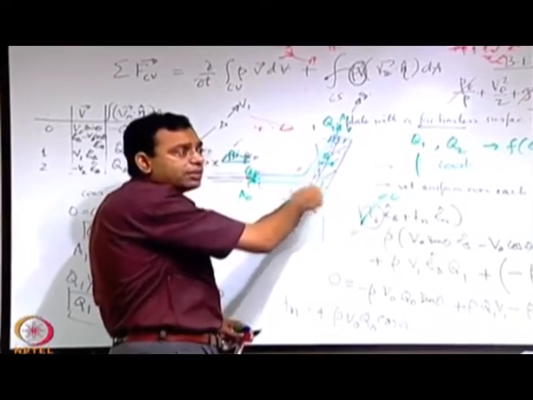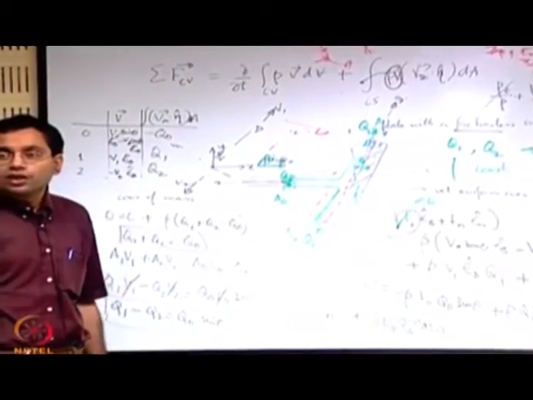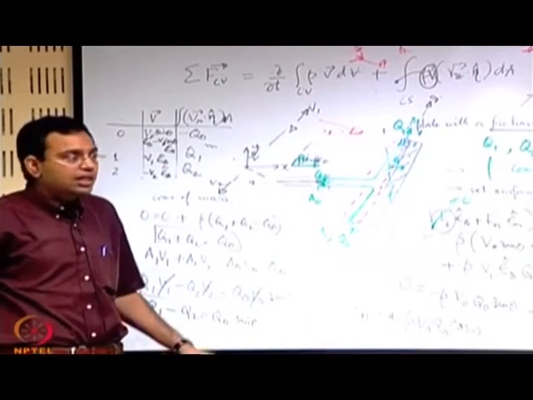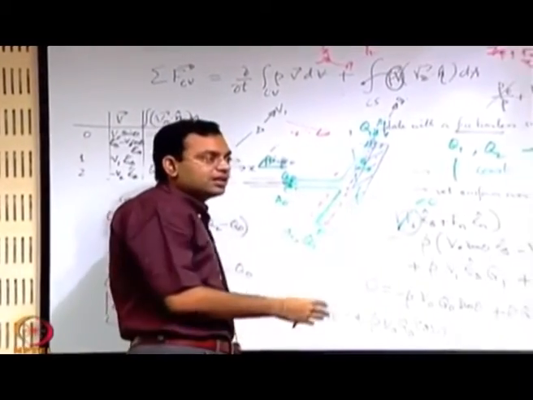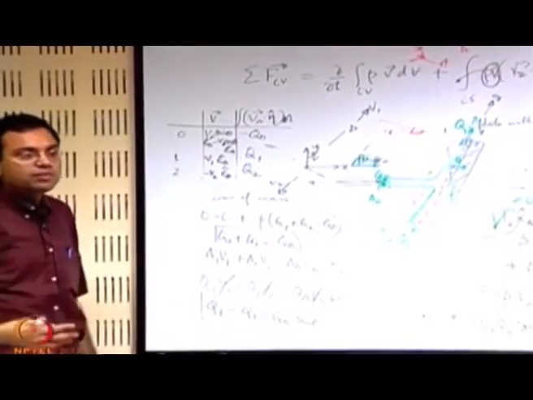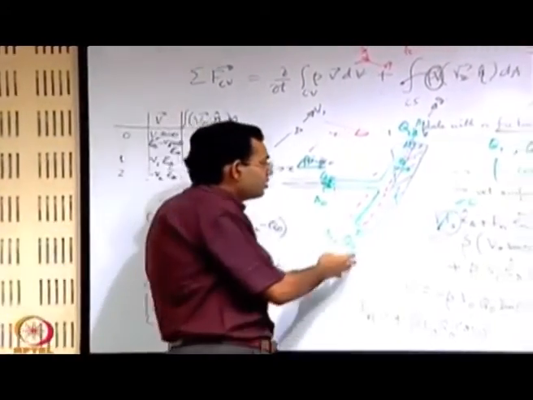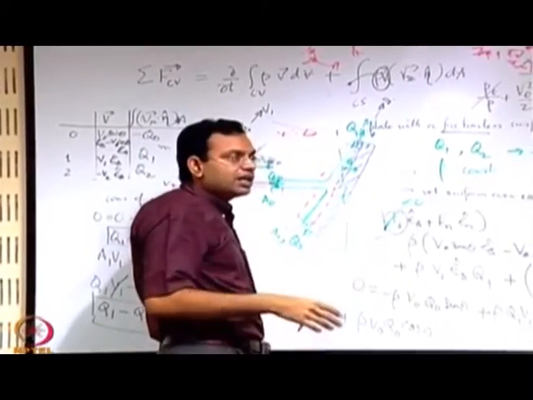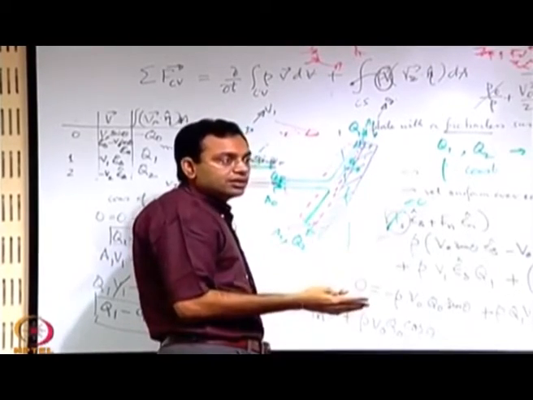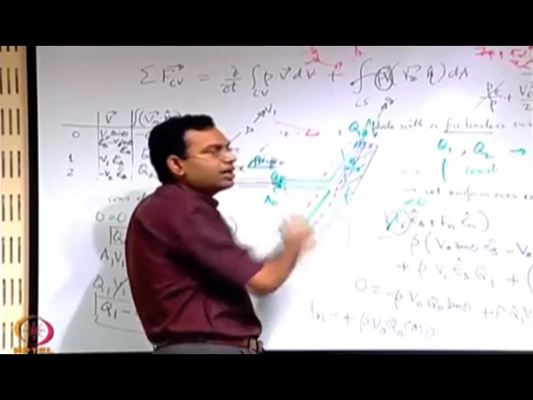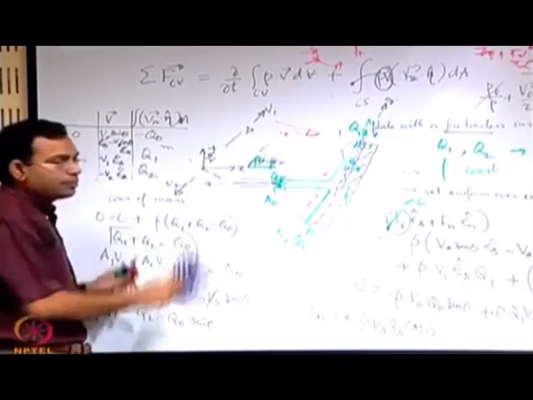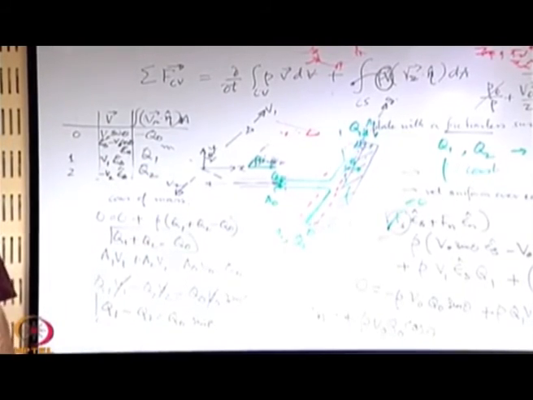So this force might be good enough to make the plate move, and the plate should be adequately supported to prevent such movement. In general, if that jet is falling on the plate, the plate will also move because of this normal force, and later on we will encounter such problems. We will try to see that if the object on which the jet is striking or which is interacting with the jet in any form, if that itself is moving, then how we adapt our analysis of momentum conservation. So this is like a very simple problem, but it gives a lot of important concepts that we should keep in mind.